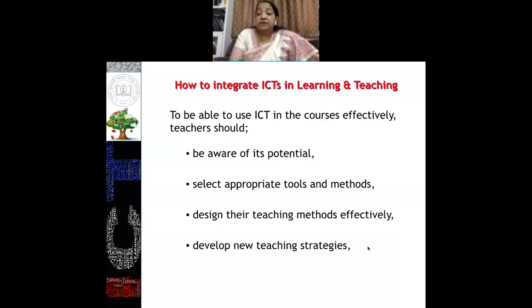Then only you can make your classroom teaching learning process effective, or you will be able to reach the learners very effectively by using these ICT tools. Because as a teacher, I always believe that we were trained to teach in offline mode. You all agree with me that you never had an experience of teaching in an online mode before that, or nobody has compelled you to take the online classes.